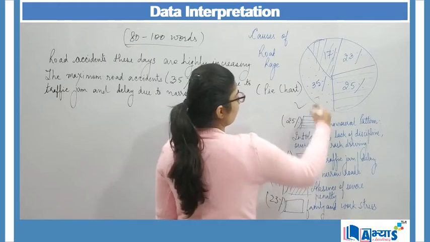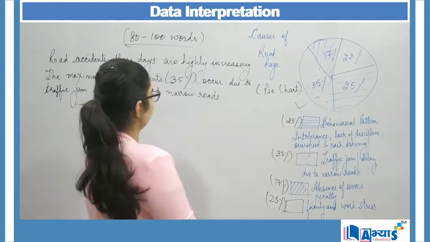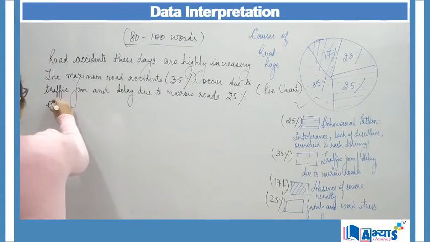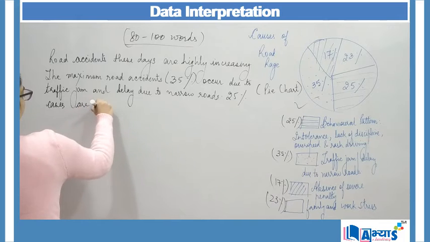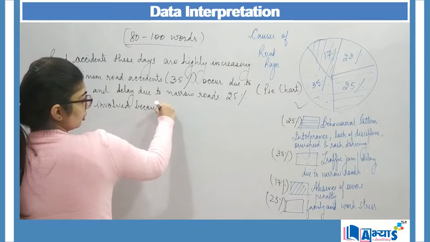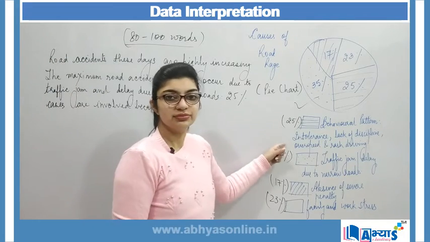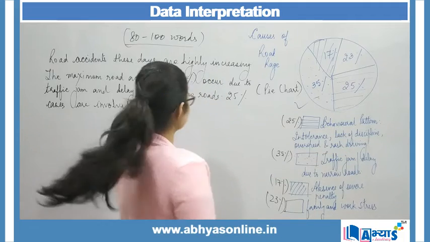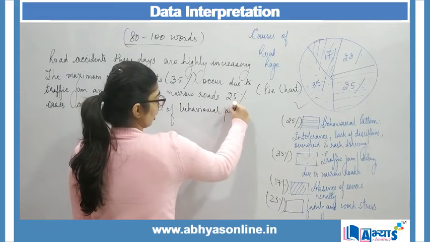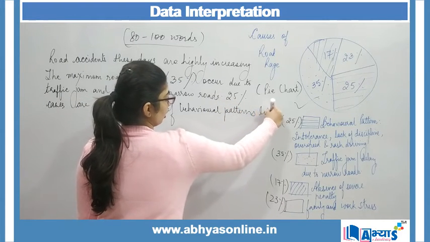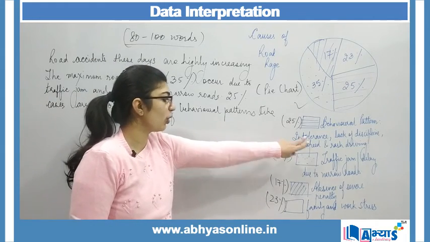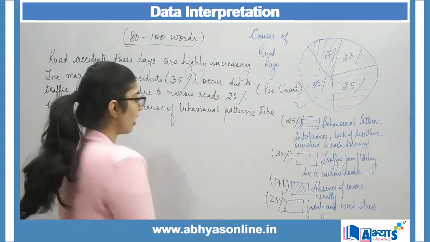Now I have spoken about this. Next is 25%. Then I will say 25% of cases are involved because of behavioral patterns like intolerance, lack of discipline, overspeed or rash driving.